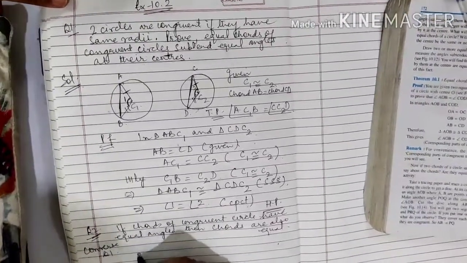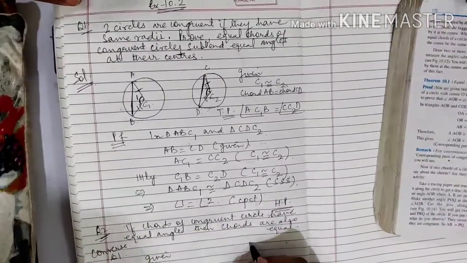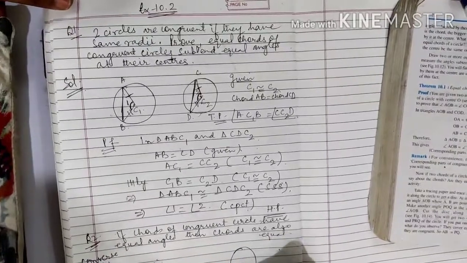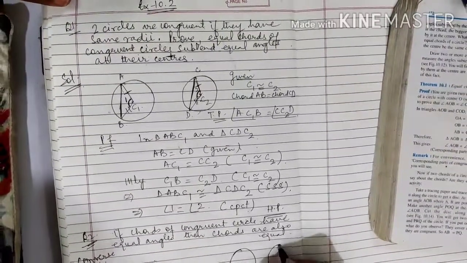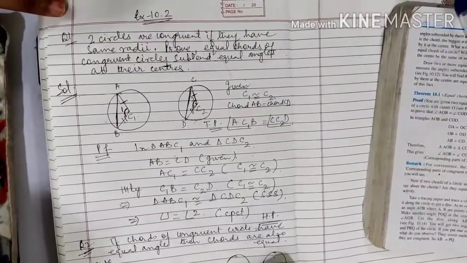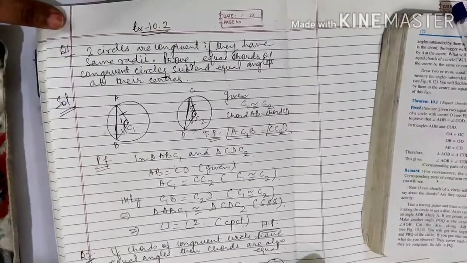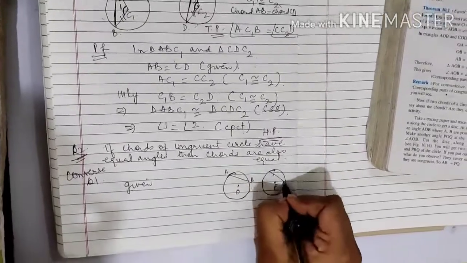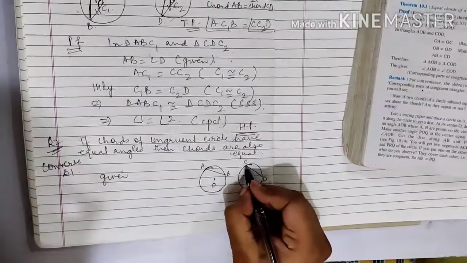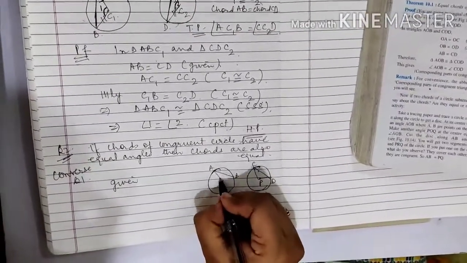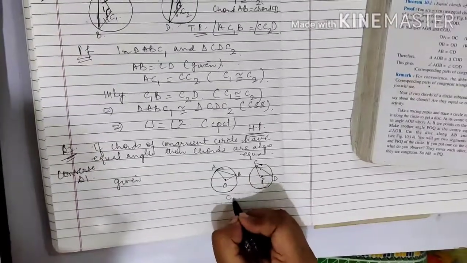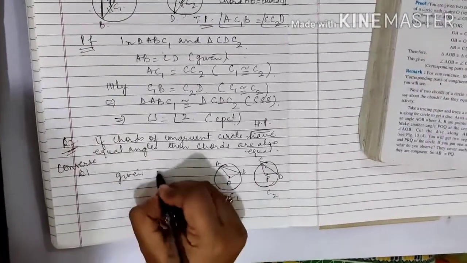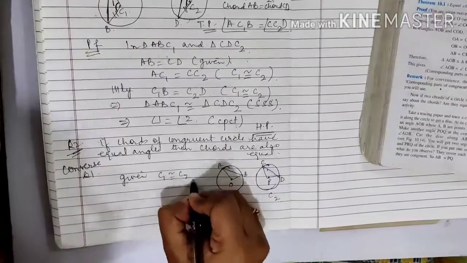Please check it out. What is given to you? I have two circles. Let us say one has center O and the other has center P. I have two chords AB and CD. What is given to you? Now, you have been given that circles C1 and C2, C1 congruent to C2.